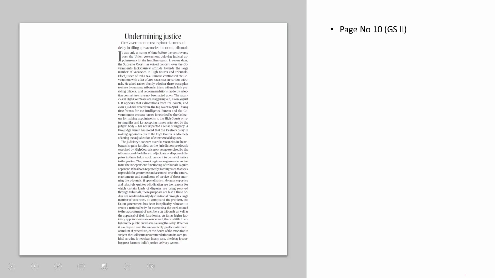Now let's look at the last editorial to be discussed today under meaning justice. This is related to high courts and it is related to tribunals. For example, you would know, because of the second judges case and third judges case of the year 1993 and 1998, India is perhaps the only country in the world where judges are appointed by themselves. The names are recommended by the collegium. These names are forwarded to the government of the day, and the government appoints these nominees to the high courts and Supreme Court of this country.